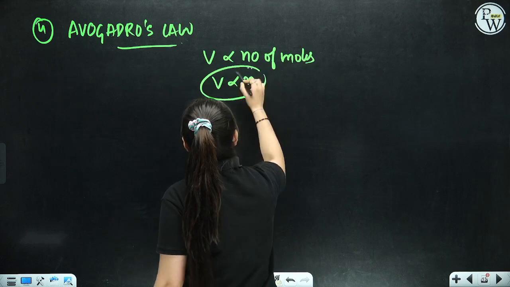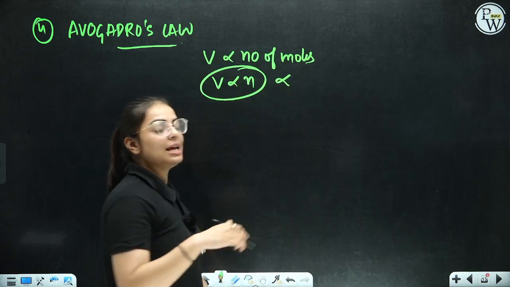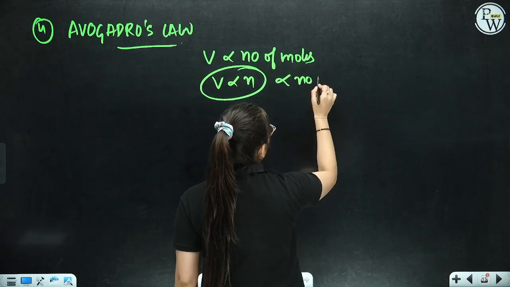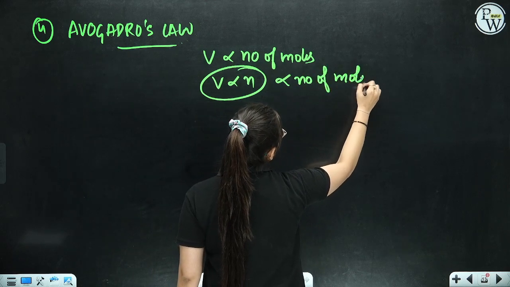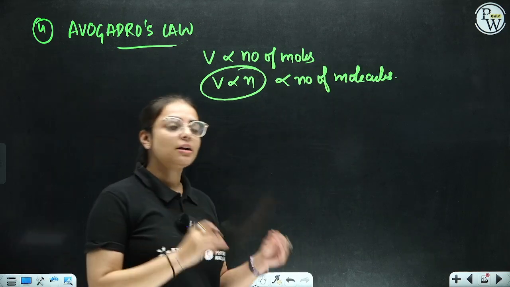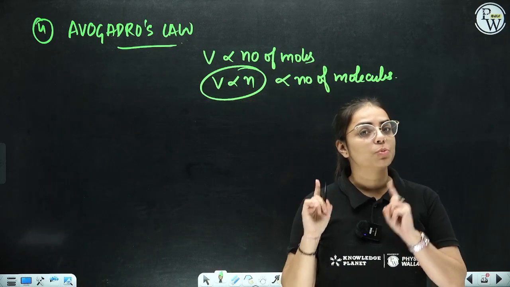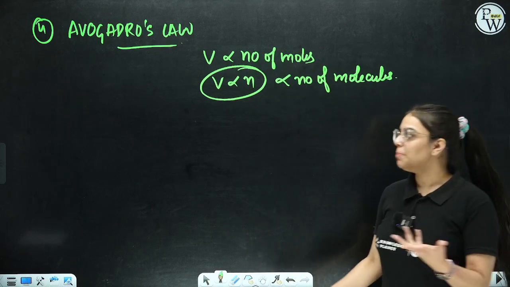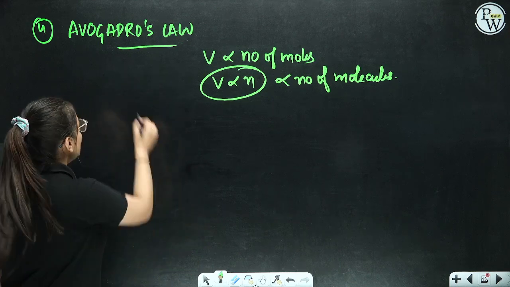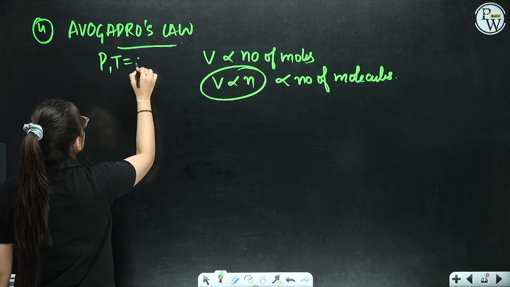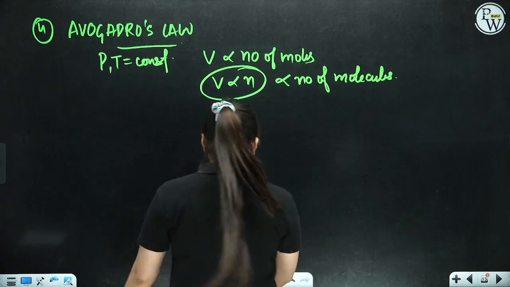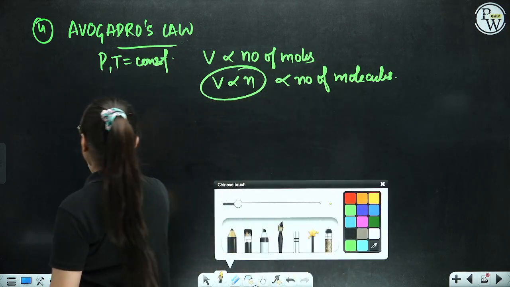That means it is not inversely, sorry, it is directly proportional to the number of moles, or directly proportional to the number of molecules. If the number of moles are the same, then automatically the number of molecules are the same. So in Avogadro's law, it is a direct relationship of volume and number of moles. What are we keeping constant? Pressure and temperature both are kept constant over here. Clear, everyone?